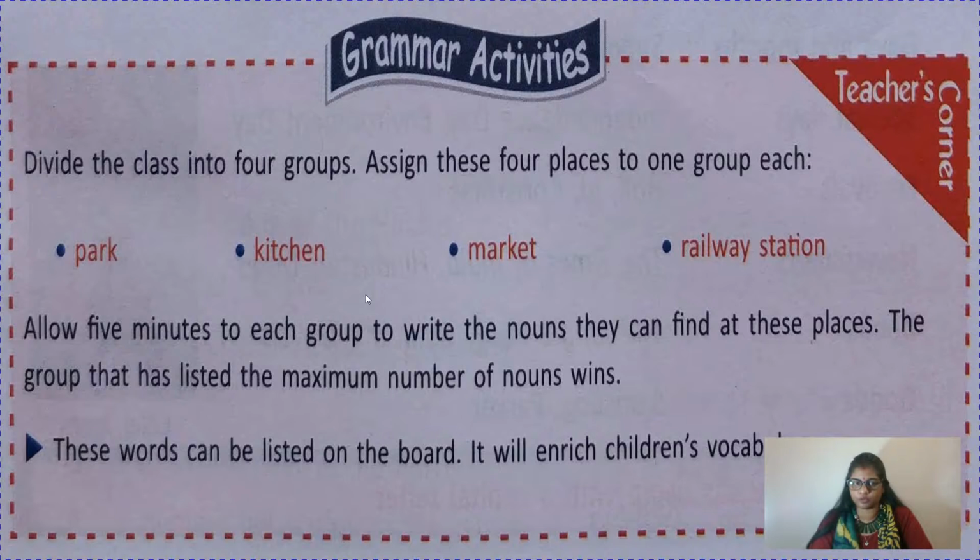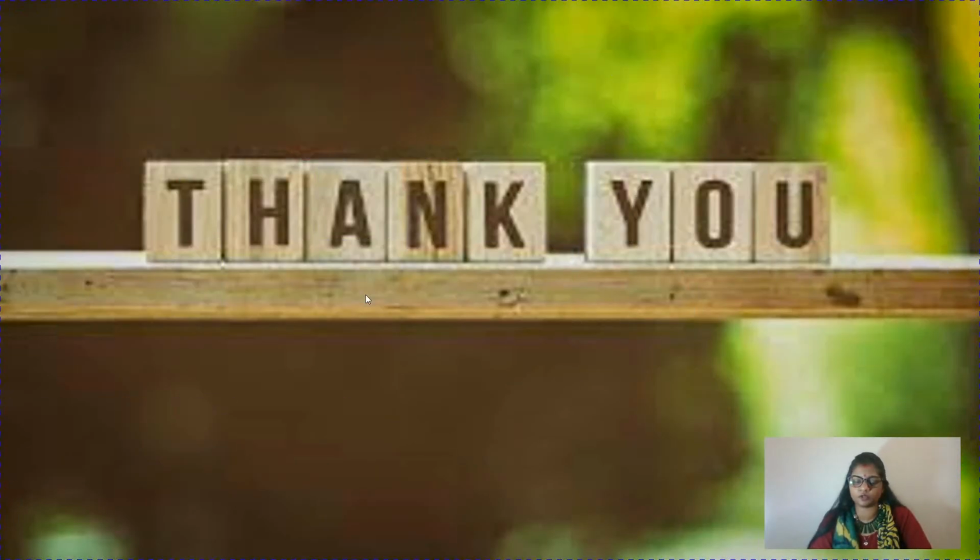So children, you are sitting at your home. So what you can do, children, I know everyone has gone to park, kitchen, market and railway station. So you can just close your eyes and start thinking what are the things you see in all these places, and please write at least 20, I know you can. And suppose you want to write more, then you can download all the 4 pictures, park, kitchen, market and railway station, and you can just see and write. You can do this with your parents also. Take help of your parents, or you write 20 words and show to your parents and tell them to check.